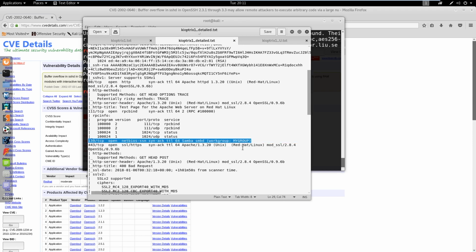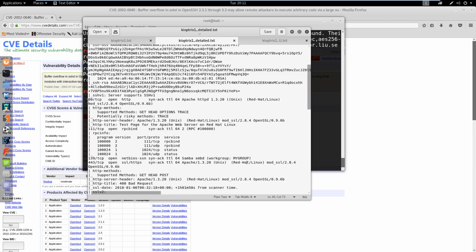And we're going to cover that here in the next couple videos. So the next video is going to go right down the list, and we're going to cover port 80 and see if we can find anything there that might be exploitable.